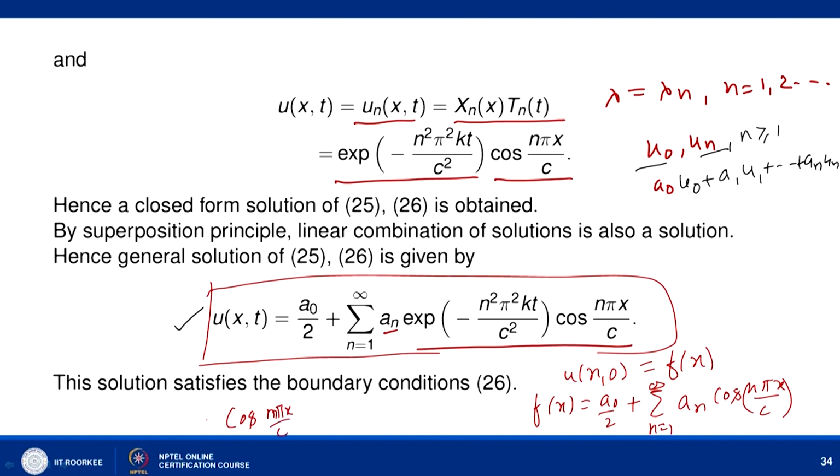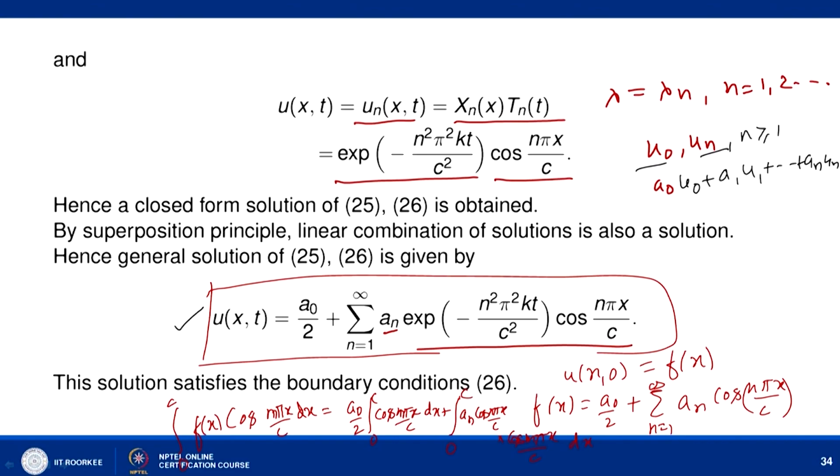So it means that you multiply f(x) and, between the interval 0 to c, we have written integral 0 to c f(x) into cos n pi x by c dx equal to a naught by 2 integral 0 to c cos of n pi x by c cos of m pi x by c dx, plus a n cos of n pi x by c into cos of m pi x by c dx from 0 to c.